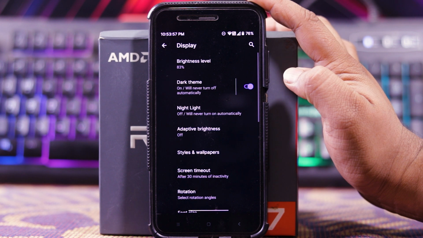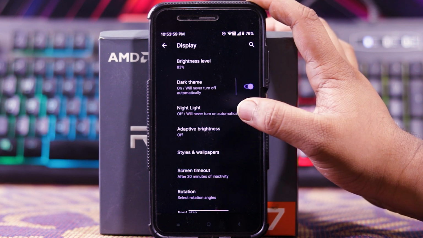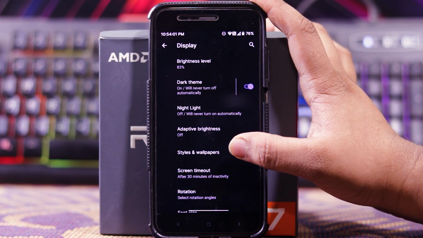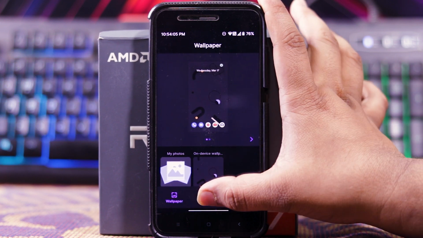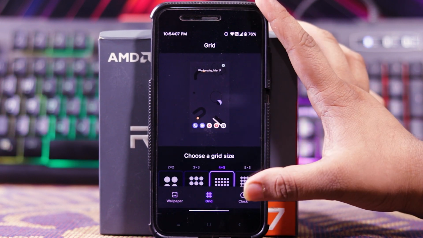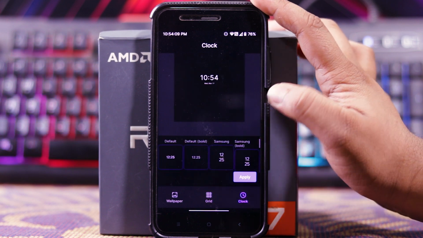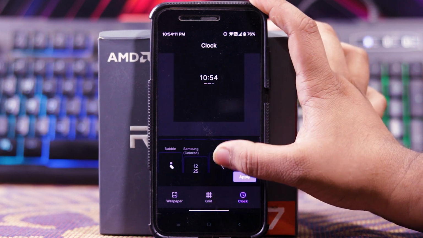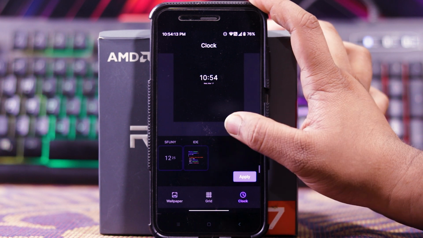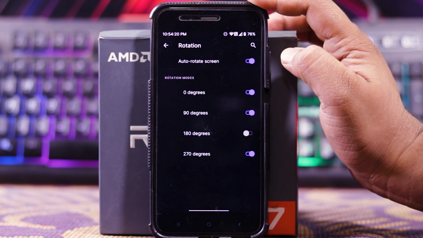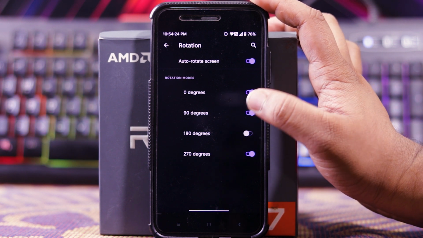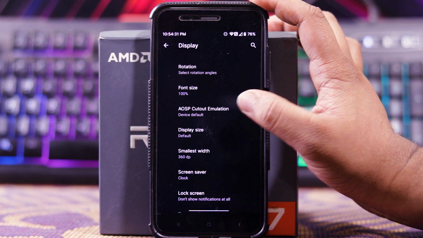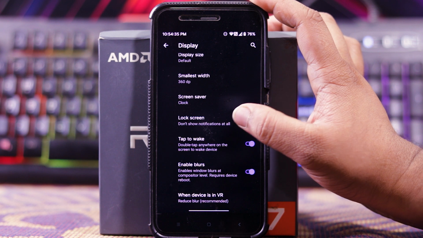In display, you get brightness control, dark theme, night light, adaptive brightness. In styles of wallpaper, you can choose the wallpaper. In grid, you can choose the grid size. And clock, you can choose the lock screen clock. And you get many options for choosing, as you can see. Then the rotation, you can auto-rotate the screen for 0, 90, 180 and 270 degrees. Then you get ASP cutout emulation, and down here you get lock screen.